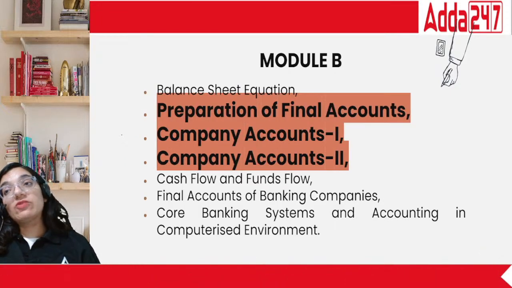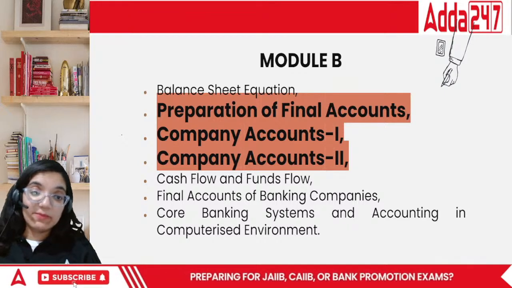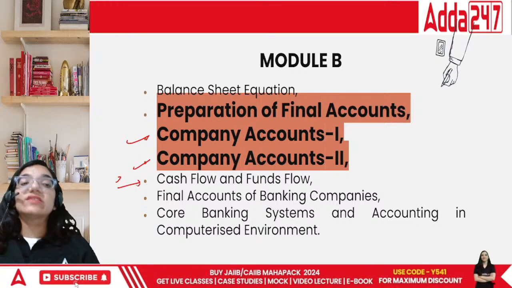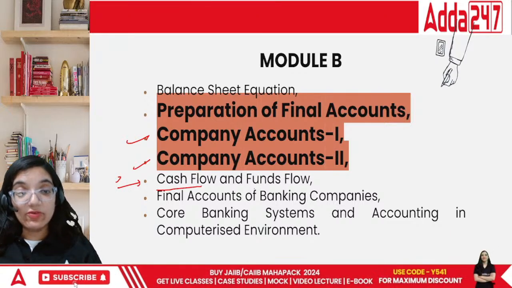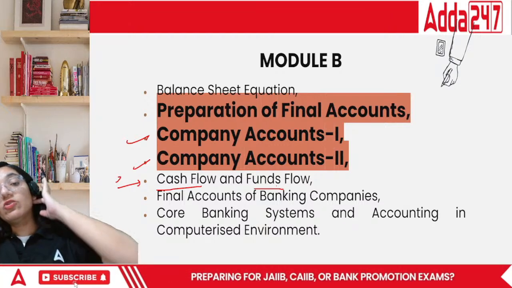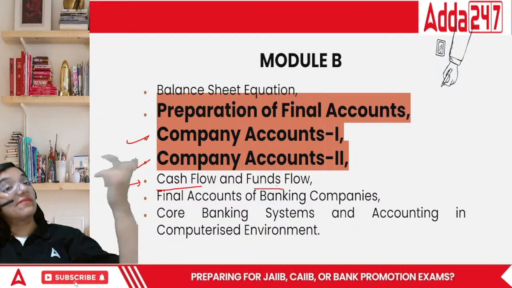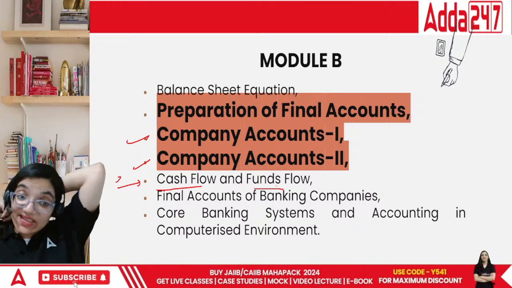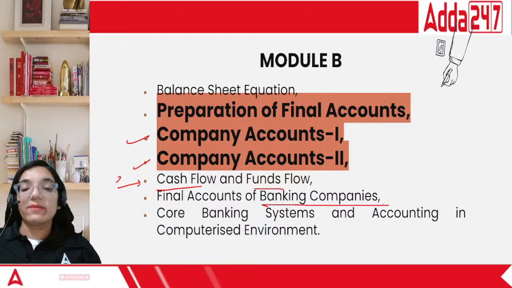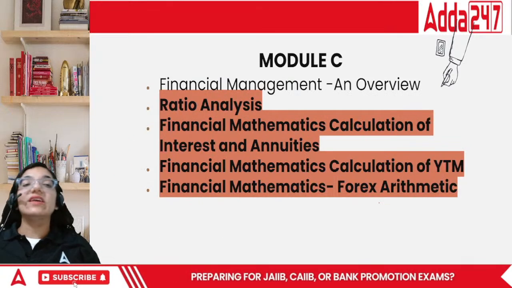Module B is about understanding company form. How does a company work? So you not only understand a company, but their further statements that are called cash flow and fund flow, how the movement of fund takes place. And then you also learn about CBS. CBS is something that you are studying in PPB as well. So this is interconnected. And you also understand what the books of banking companies look like. How do they show it?